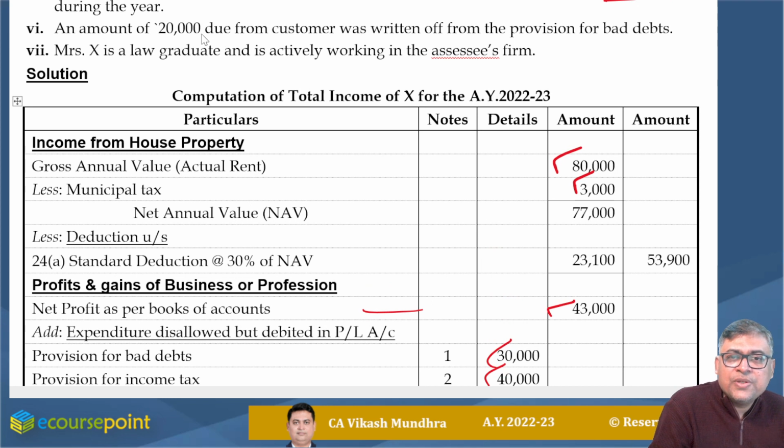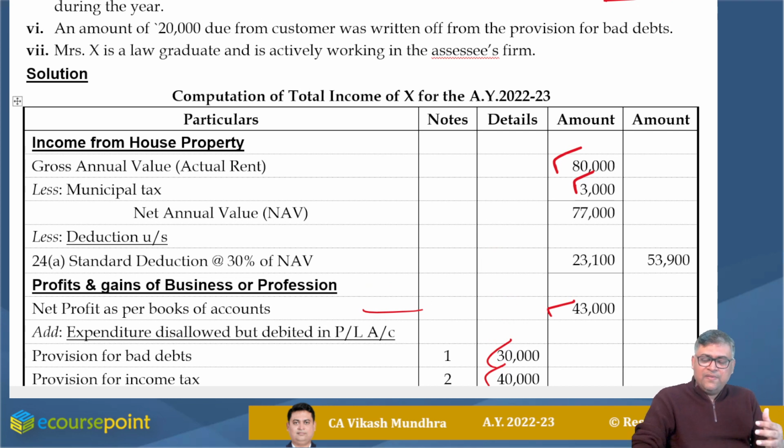Regarding this 10,000, obviously this is a dispute. Even though it is disputed, if it is paid, nothing to be done, it is a tax. If it is paid, and it is a sales tax, okay.